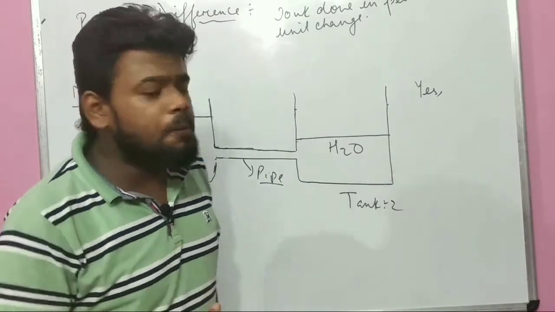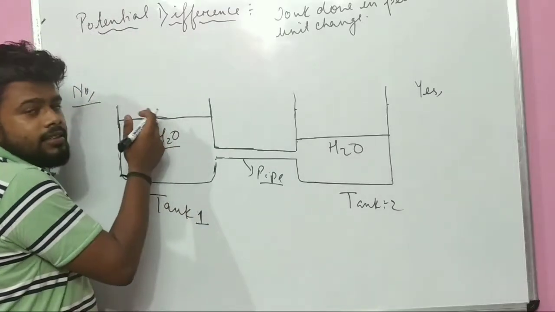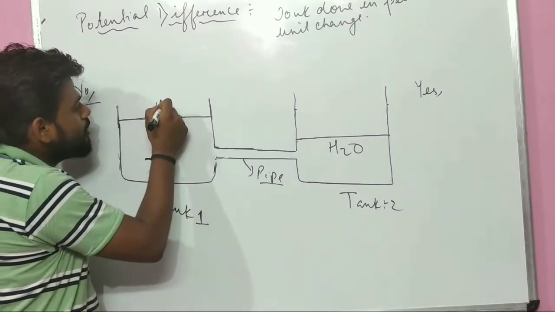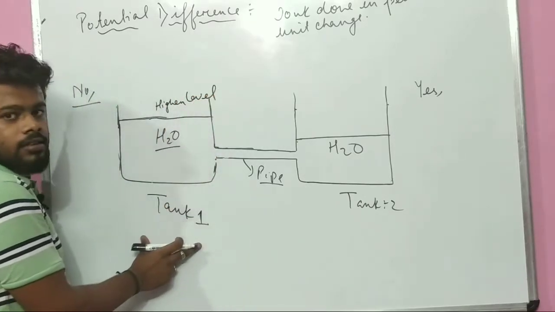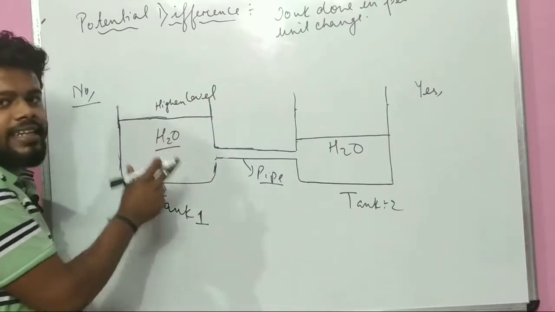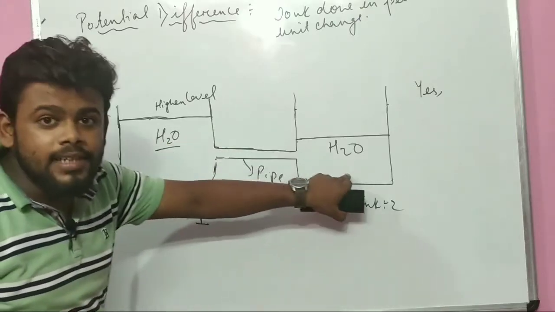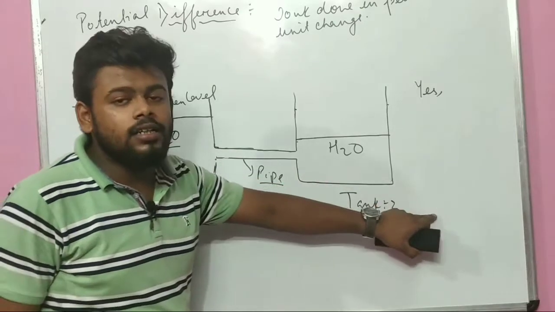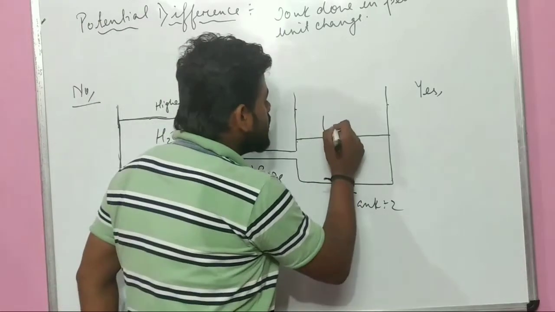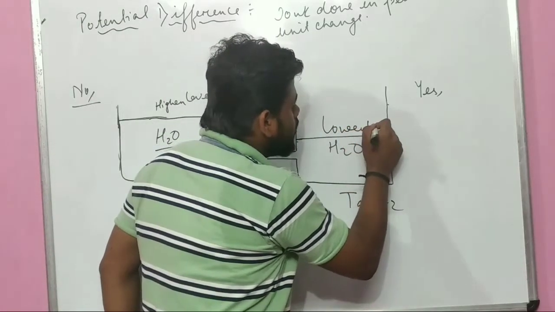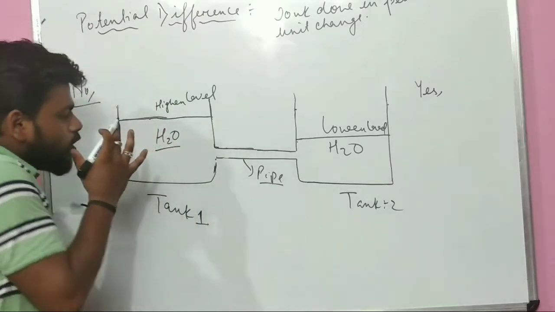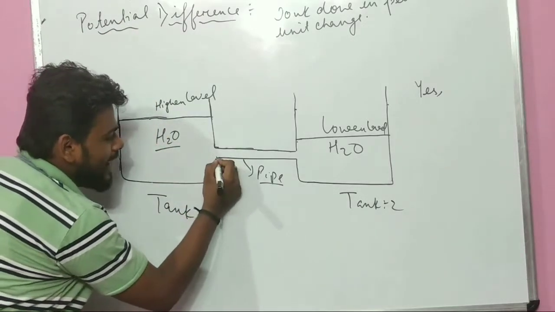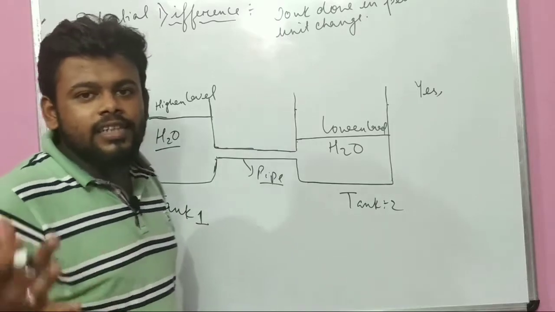Some other people may say, sir, that here is a higher level. The water in tank 1 is at a higher level in comparison to the water in tank 2, which is at a lower level. Is it clear? Then what did we get from this activity? What result did we get from this activity?